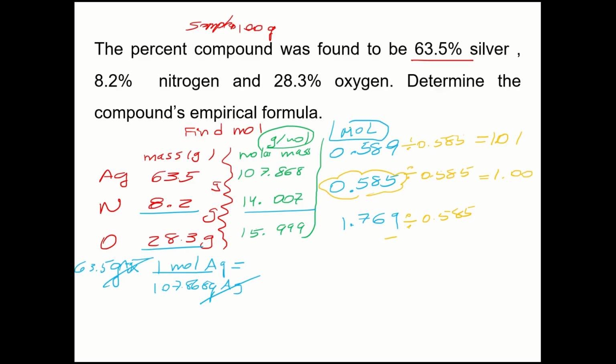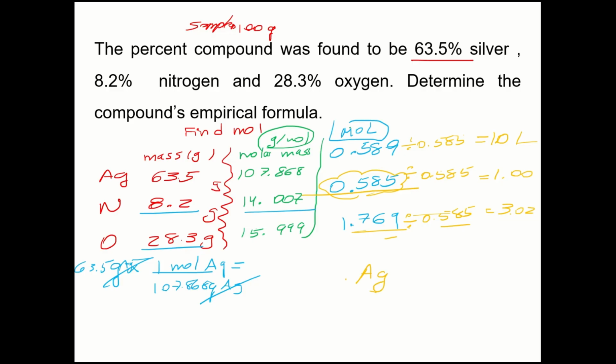I'm using 3 significant figures because this is 3 significant figures. And then this divided by this gives me 3.02.